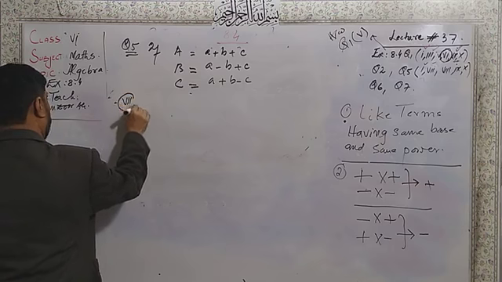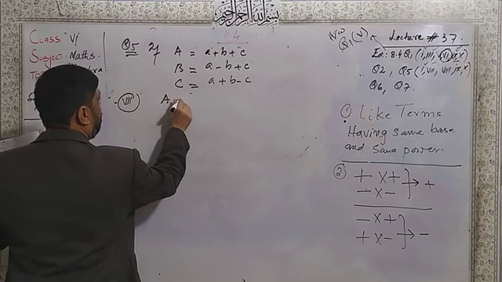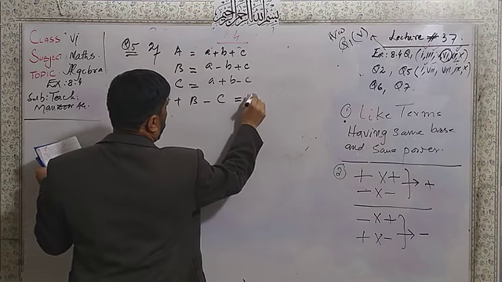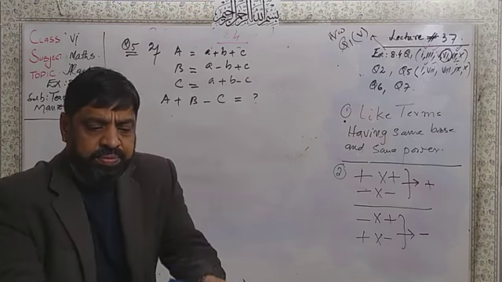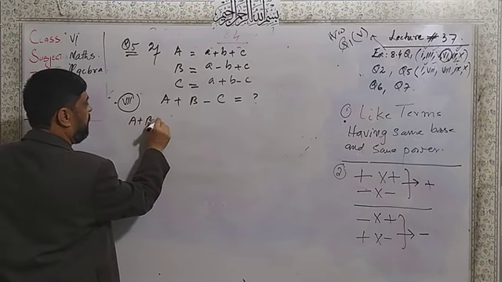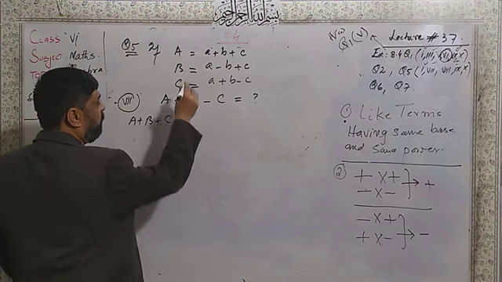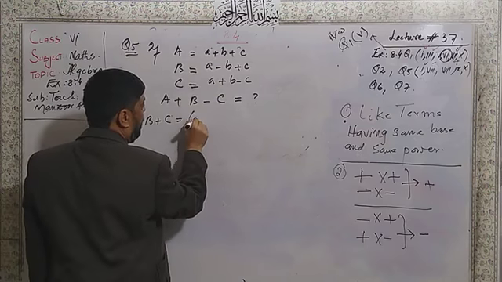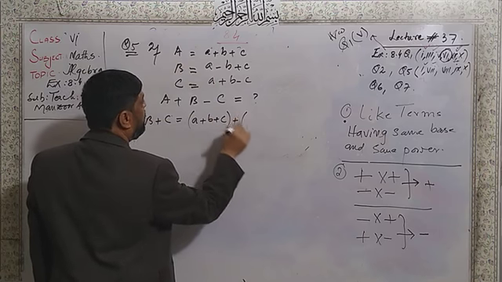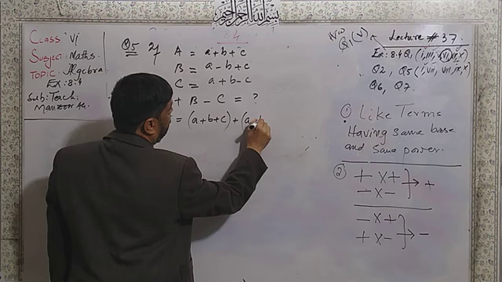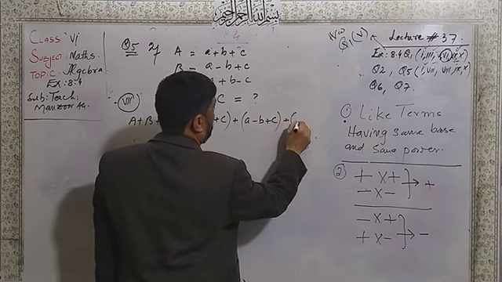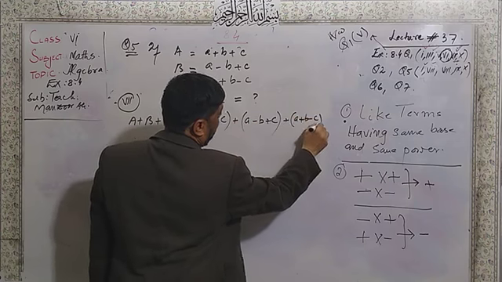Part number 7 is A plus B and minus C, and here is the question mark. Now I write A plus B plus C equal to the value of A. We are given A plus B plus C. Then plus the value of B. We are given here A minus B plus C. Then the value of C. We are given here A plus B minus C.